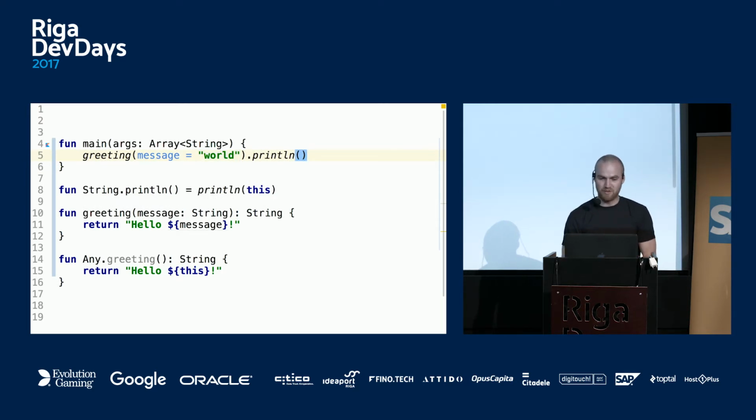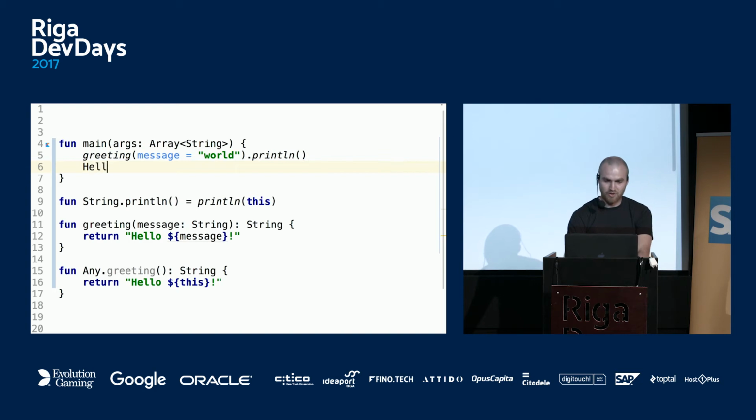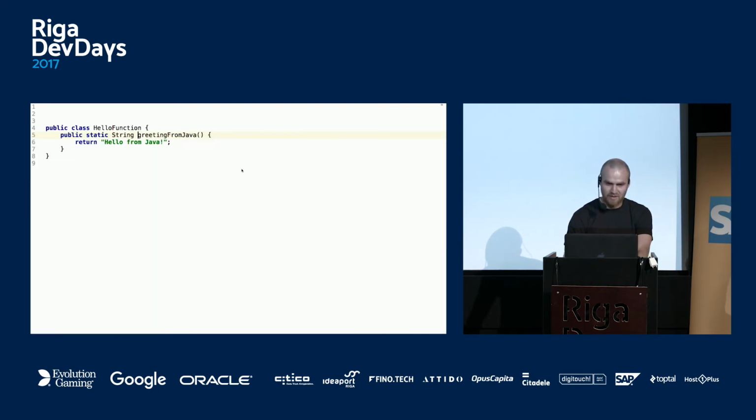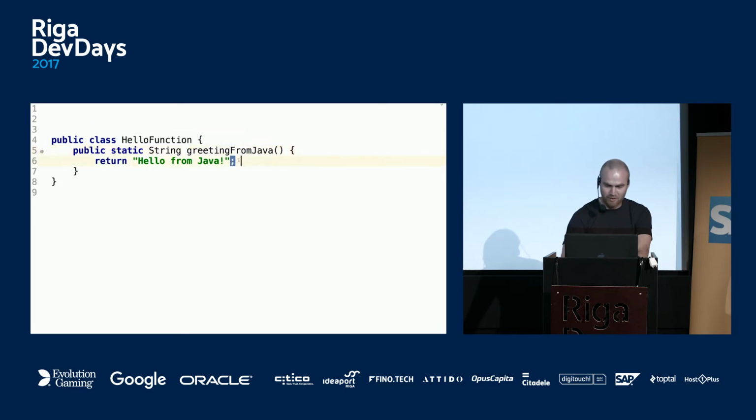Like seemingly small features became very useful. So to show some Java interop, here is a static function from Java, and we can call println. Notice it works with extension methods straight away. You compile, so now it prints hello from Java. You can navigate into Java, and you can see it is Java because there is a semicolon.